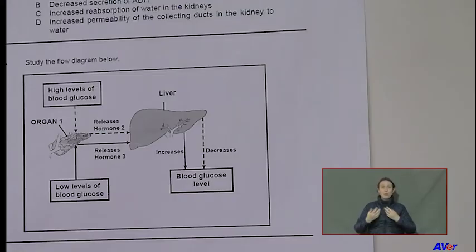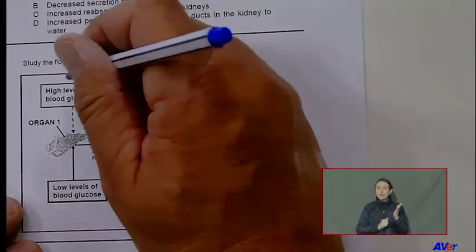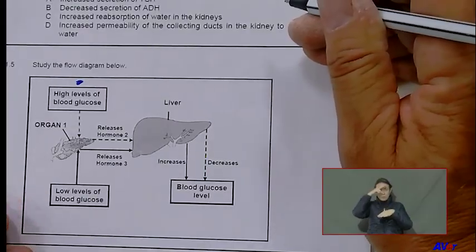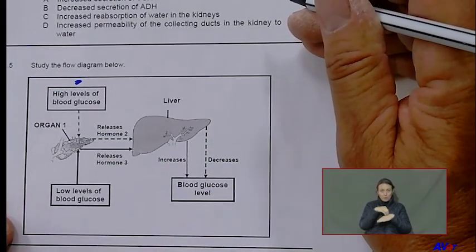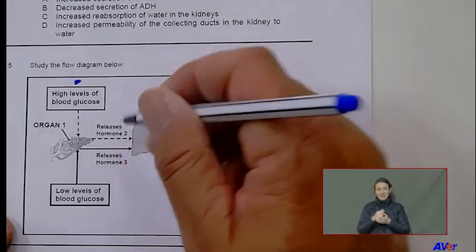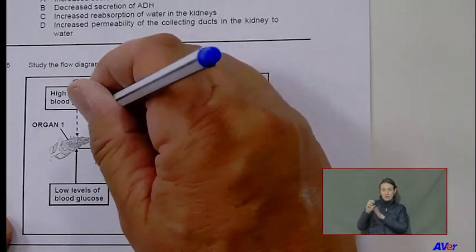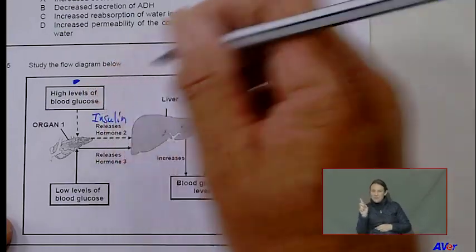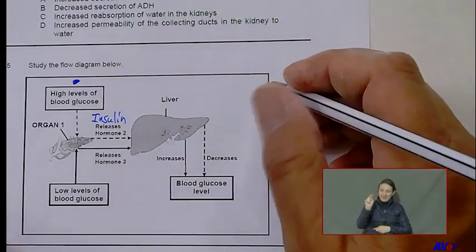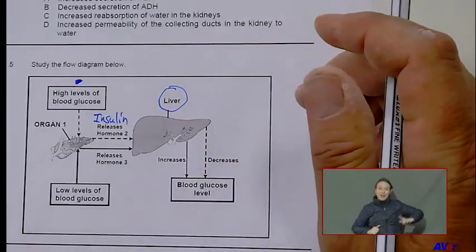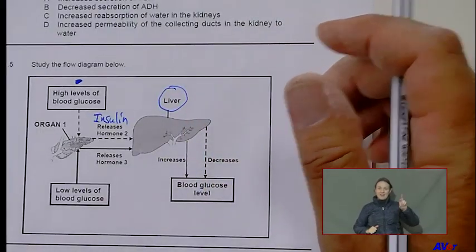Look there. You read the diagram there, and if I show here on the screen, here's the problem where I'm indicating there with the blue, that the levels of glucose are too high. Then the pancreas detects the problem and releases a hormone. What did you say is that hormone? Insulin. So there we have it. Then insulin stimulates which organ? The liver.